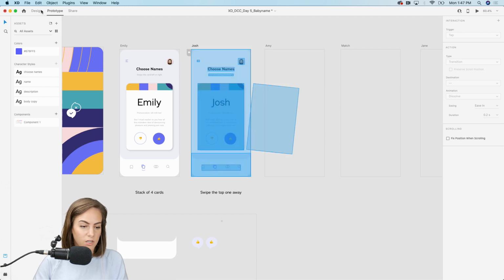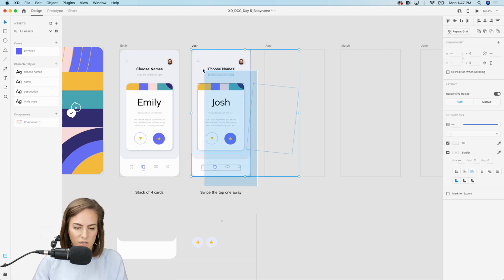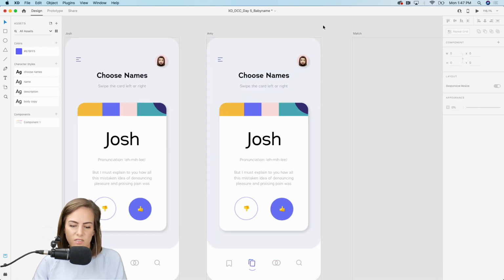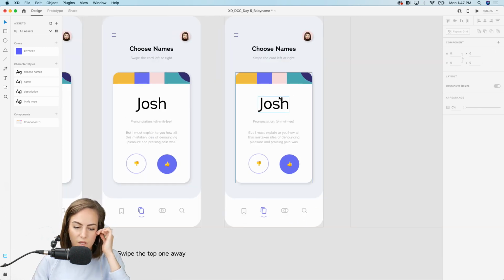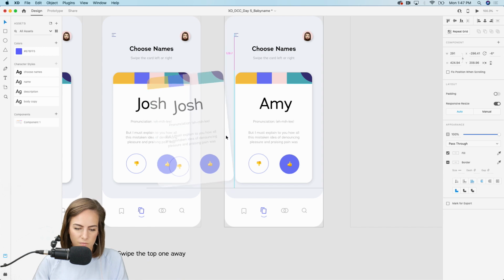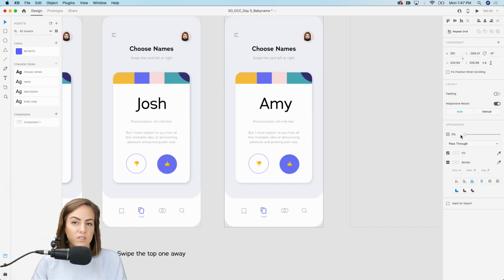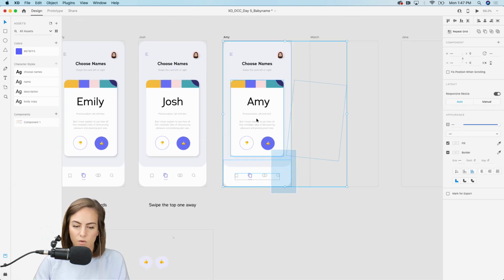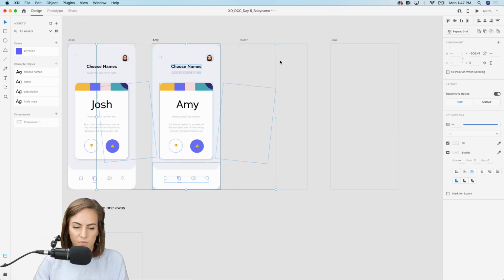So we're gonna go back to our design tab, select everything, and copy and paste it to the next artboard. Let's bring this one, just so we have some variety, bring this one over to the left. And again, we'll bring down the opacity all the way to 0 so we don't see it. We'll do the same exact thing right here.